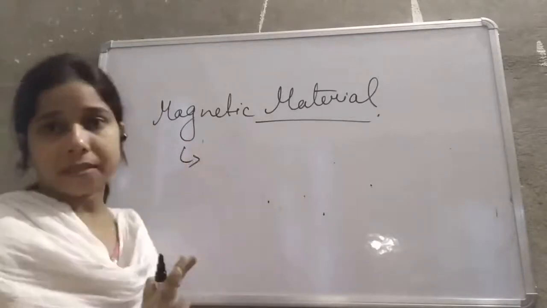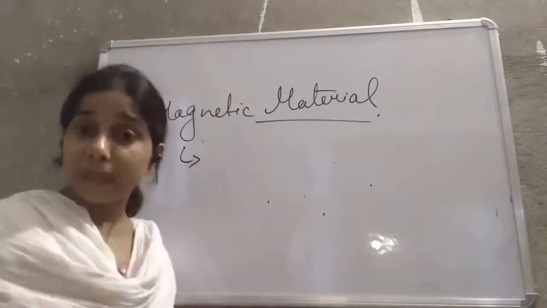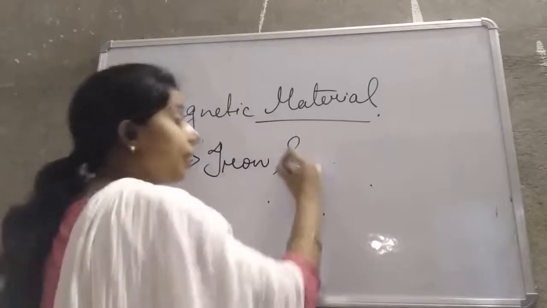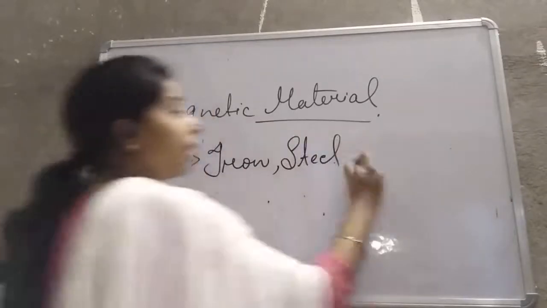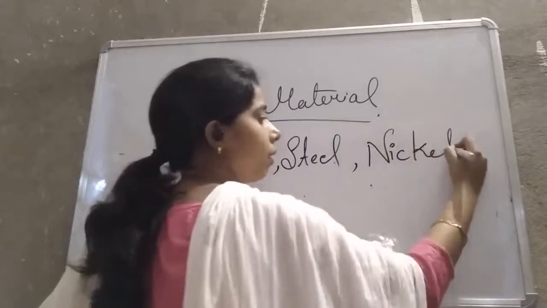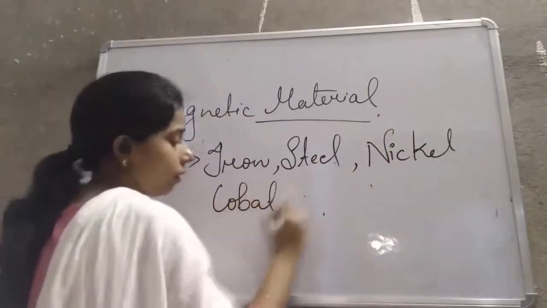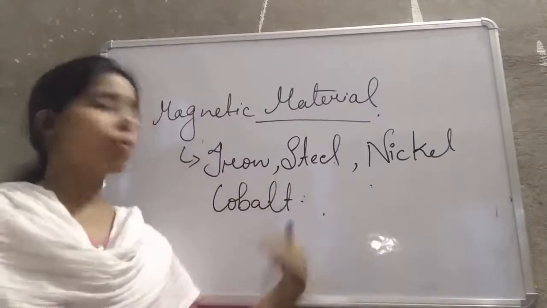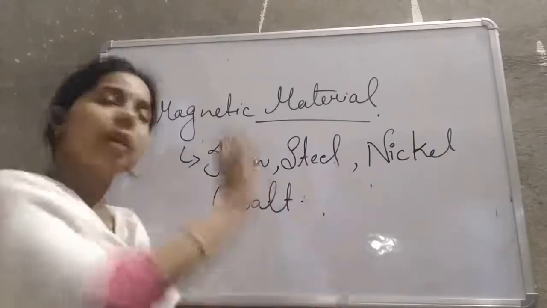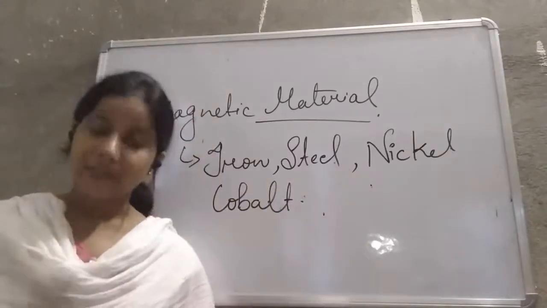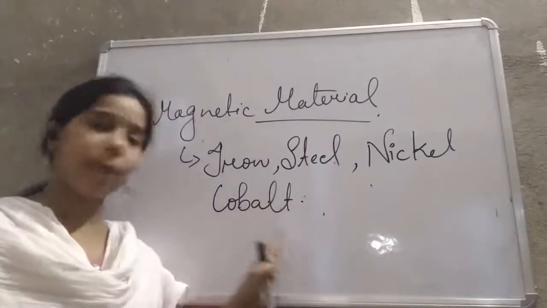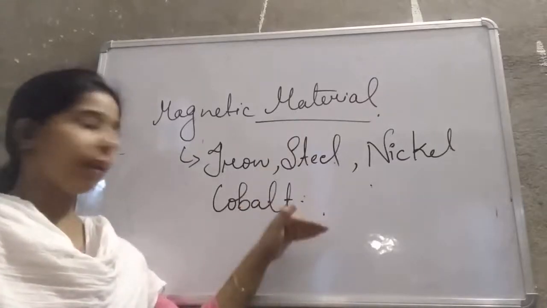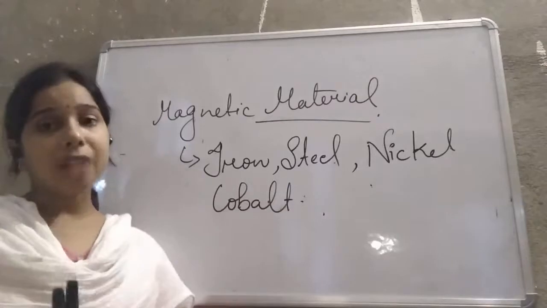All the substances, all the objects, all the things which are made up of iron, steel, nickel, cobalt. These are what, students? These are metals. Don't get confused and don't try to understand what each of these is. Simply understand that these are some metals, and the materials made up of these metals show attraction towards the magnet.